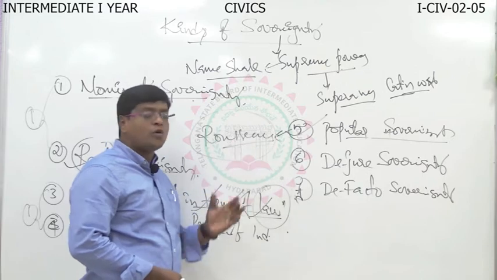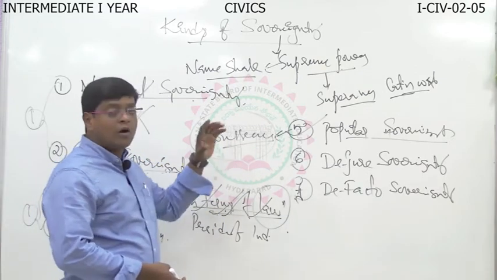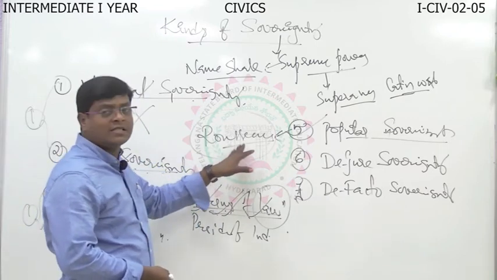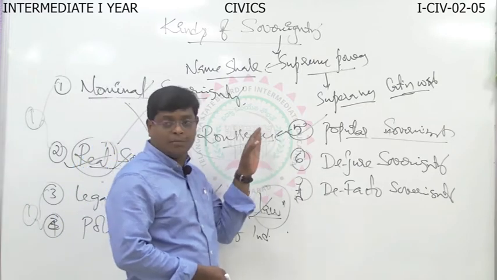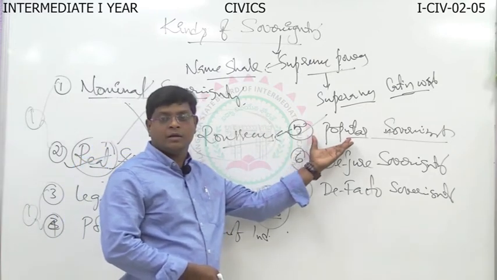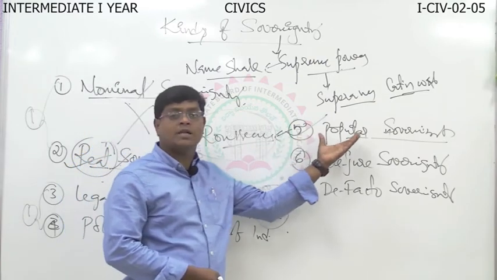He proposed the social contract theory regarding the origination of the state. At the time, he gave more priority to popular sovereignty. That means he was the person who developed the popular sovereignty concept.